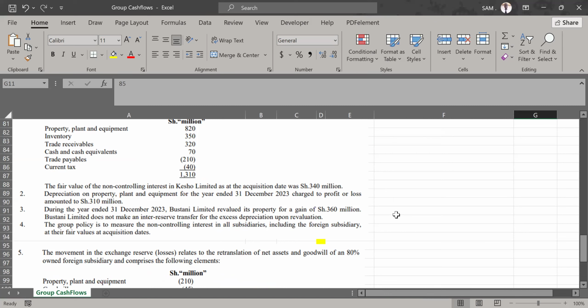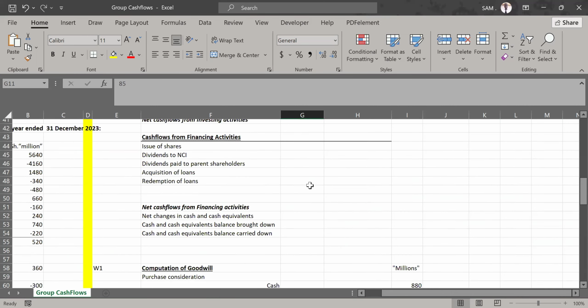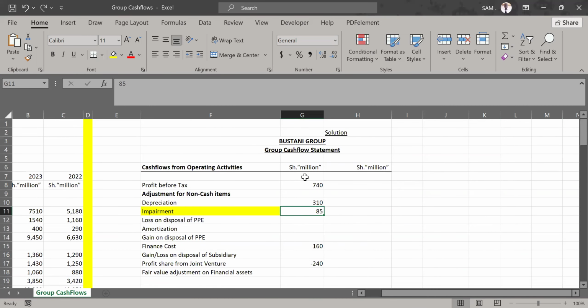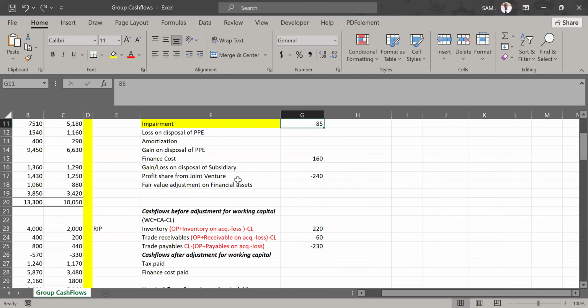Now, how do we handle this gain? We know very well that PPE is affected by revaluation. PPE is affected by depreciation, and PPE is also affected if you maybe purchase more of the PPE items. So, under these elements here, we are not bringing on board the gain on revaluation.